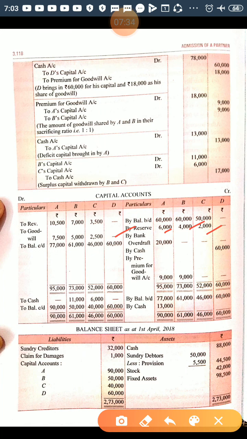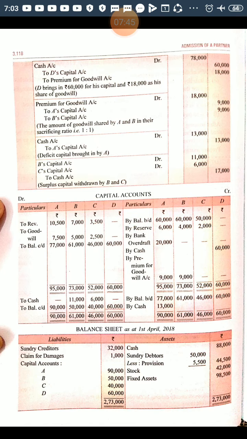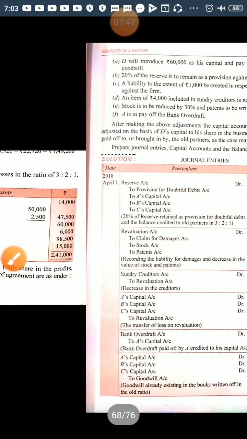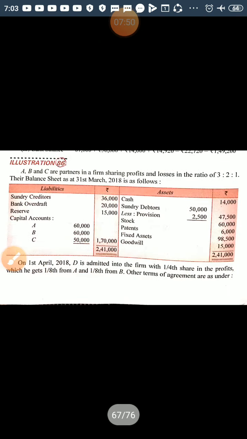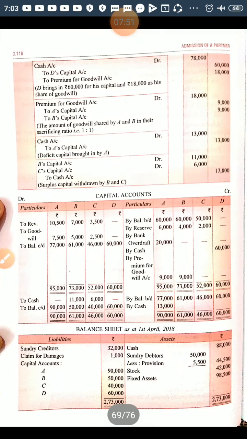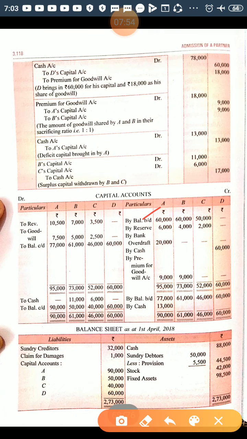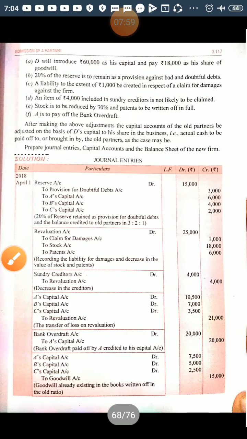Sundry debtors, earlier it was 52,000, now adding 3,000 it becomes 55,000. So this is the amount. Now next is capital balances. Capital balances you will bring down in the capital account by balance b/d, right?